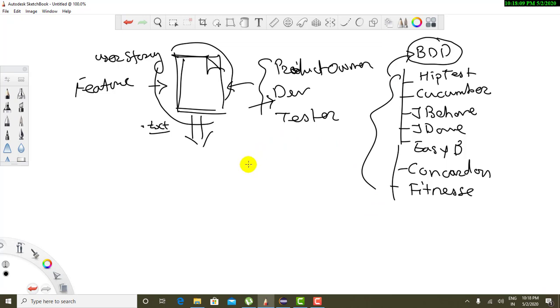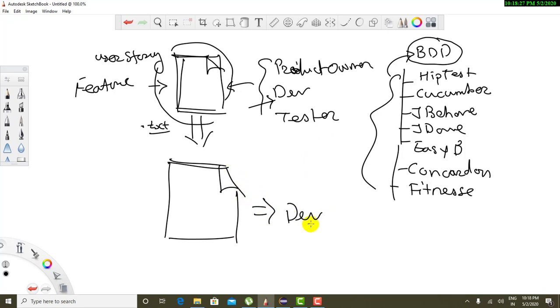So what is the idea behind using these tools for the BDD? What these tools do is convert this file into a special type of text file, which can further be used for the development of the application. So who can use the BDD? Obviously developer and tester both can use the BDD. How testers are going to use it, we are going to talk about in the coming session, but here we are considering that developers are going to use the BDD.